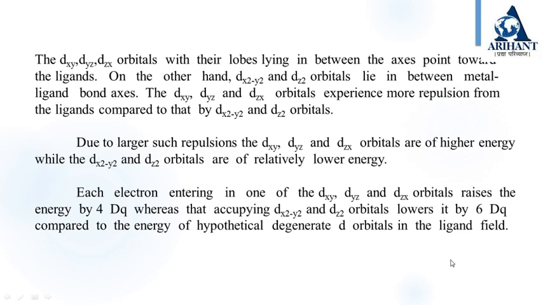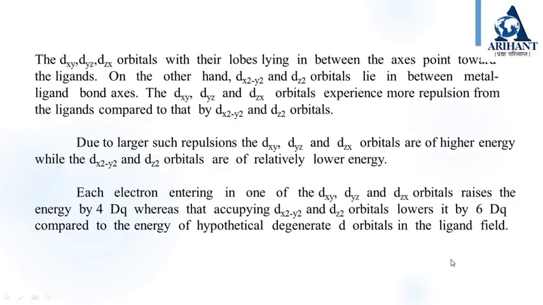On the other hand, dx2-y2 and dz2 orbitals lie along the metal-ligand bond axes. The dxy, dyz and dzx orbitals experience more repulsion from the ligands compared to that of dx2-y2 and dz2 orbitals.